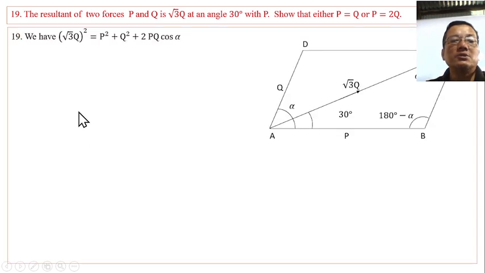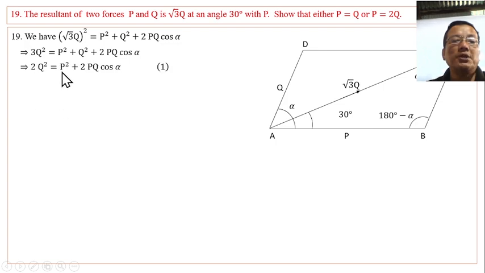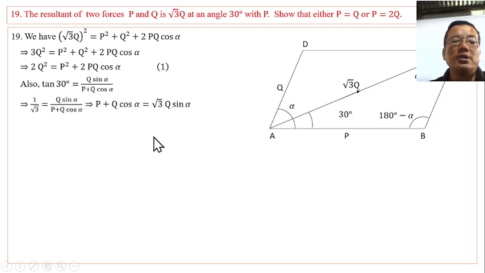Let's see the problem. We have the resultant formula. How many unknowns? P, Q and alpha are the unknowns. The angle between them is alpha, and the resultant makes the same angle theta, 30 degree, with P. Using the tan theta formula, we get an equation.